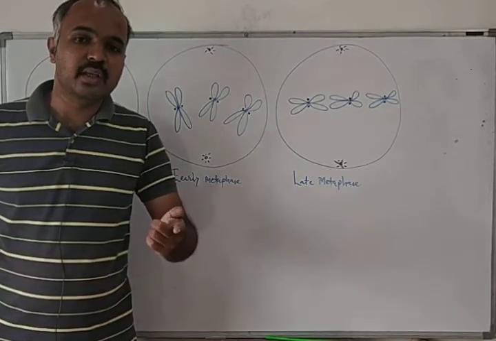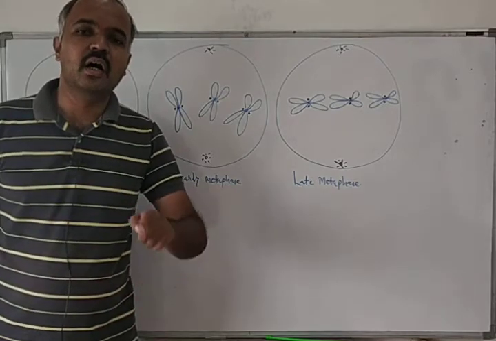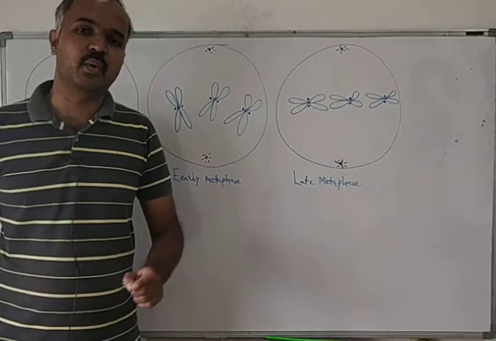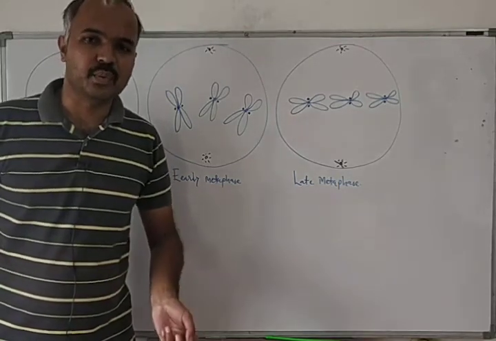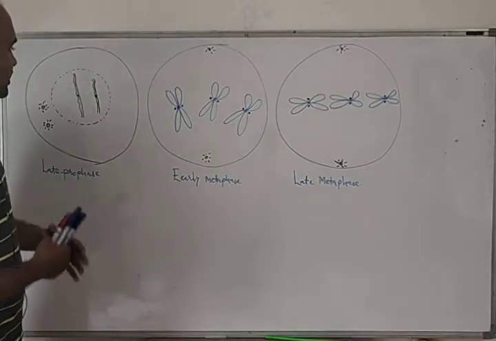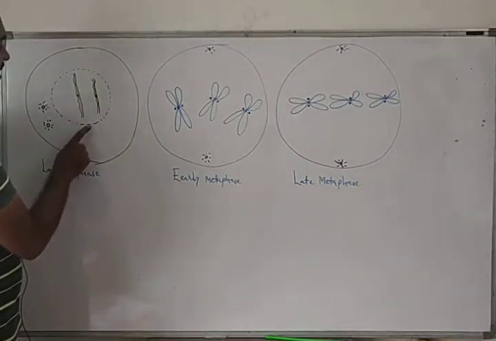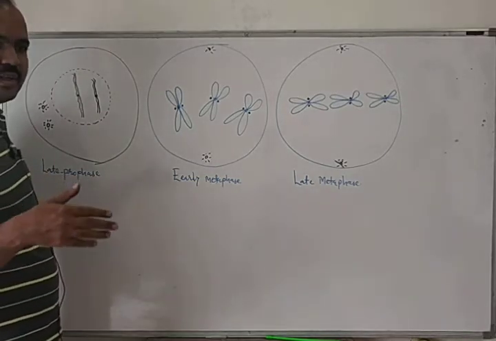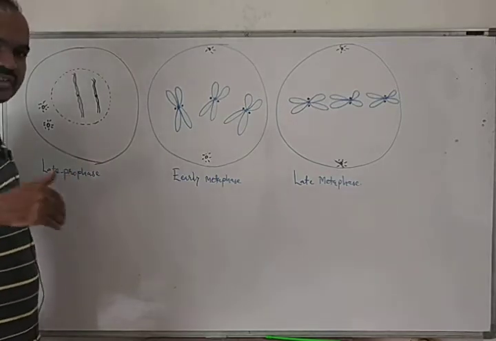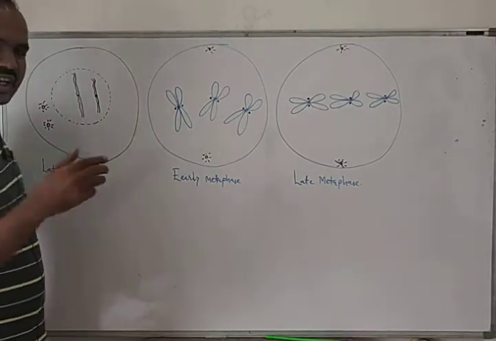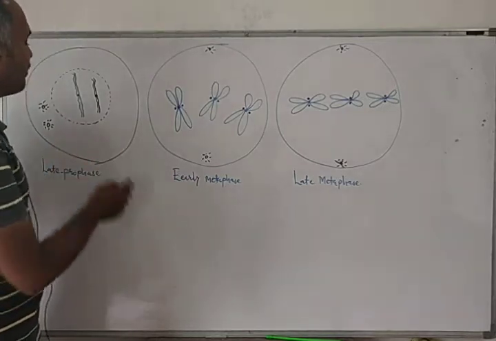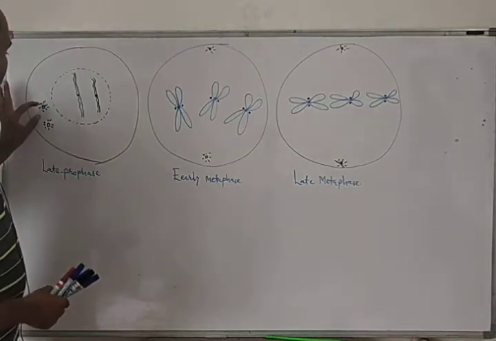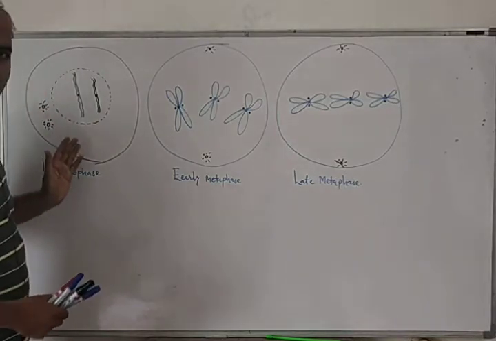In the previous video we learned about prophase, and we said that there are two stages of prophase: early prophase and late prophase. In late prophase, nuclear membrane disintegration has proceeded to its maximum, but some fragments of the nuclear membrane are still visible in the cell, and two centrioles are moving towards the poles.